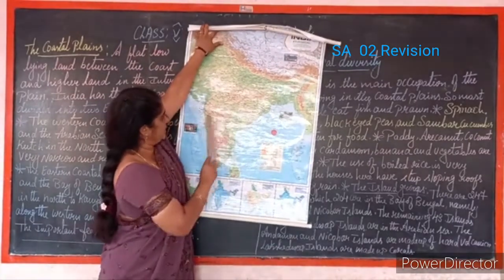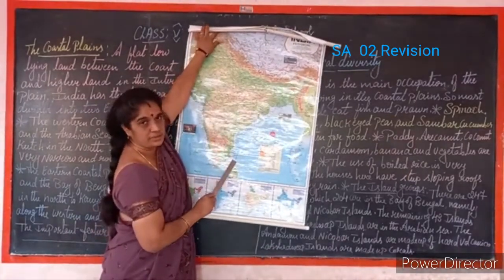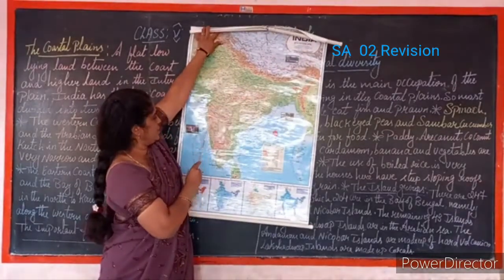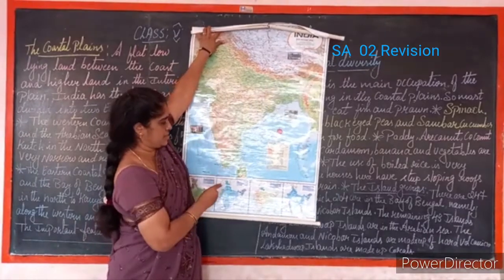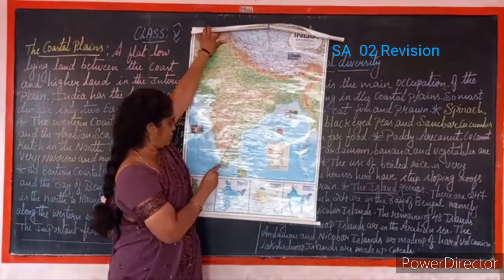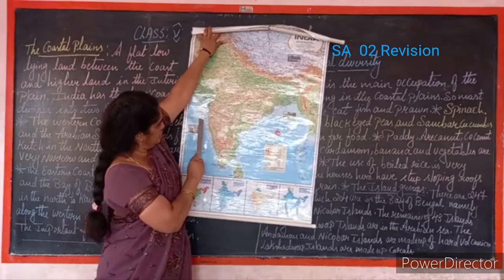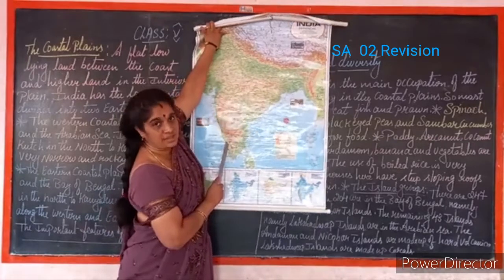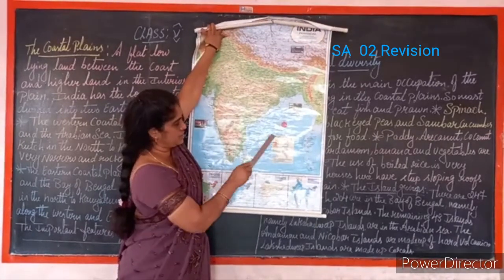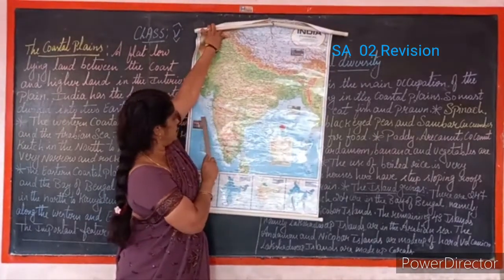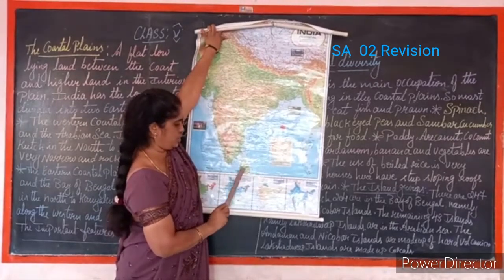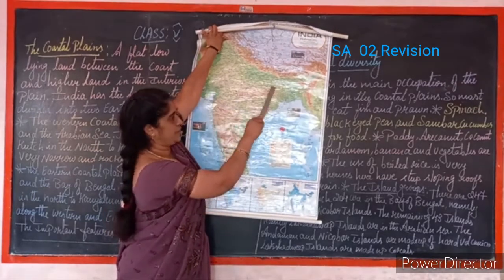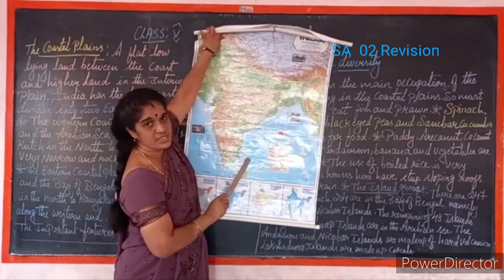You can see the India physical map here, full green. This is the India map of physical diversity. So I said the Western Ghats and the Eastern Ghats. Here you can see the Coromandel coast, here the Konkan coast. Like this, the coastal plains are divided. Can you see here, children? Here the Bay of Bengal, here the Arabian Sea and here the Indian Ocean. You can see Sri Lanka here. So this is the map of India's physical diversity.